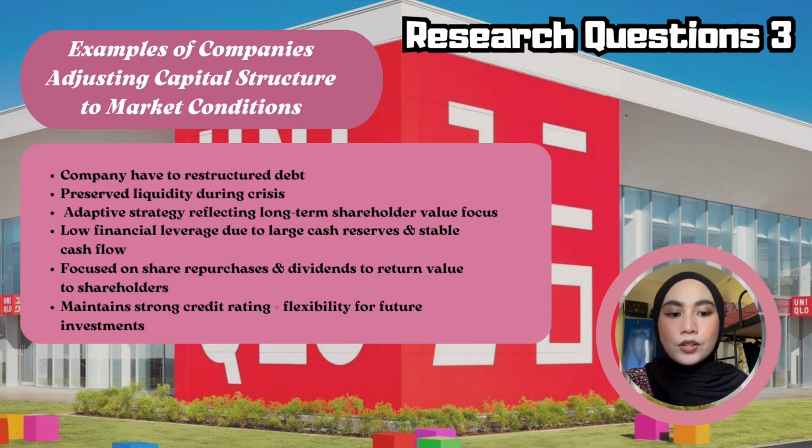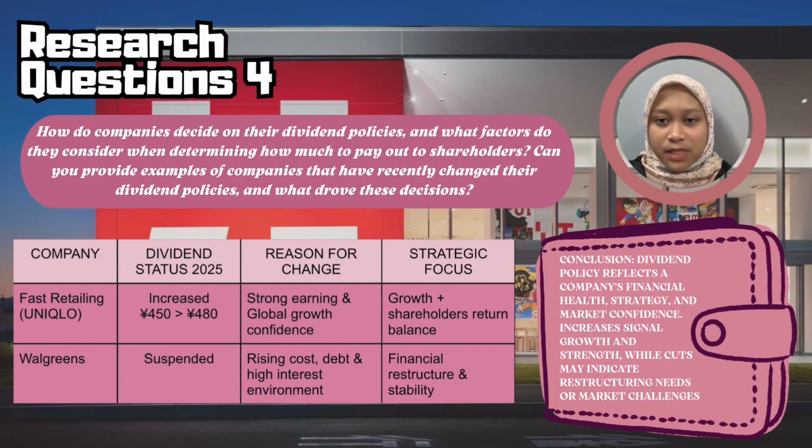Moreover, the company has prioritized shareholder value through strategic share repurchases and consistent dividend payments, reinforcing investor confidence. A strong credit rating highlights its financial discipline and provides the flexibility needed for future strategic investment. Next, I will explain research question 4, dividend policy, a strategic balancing act.